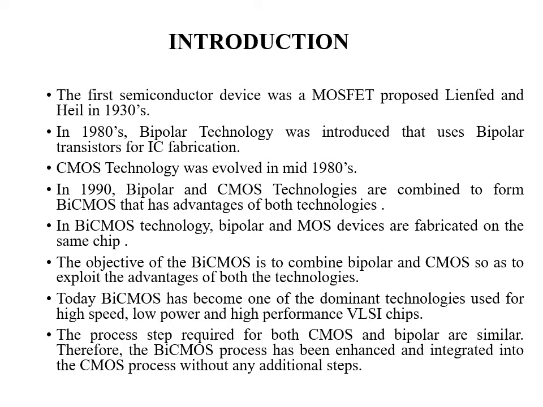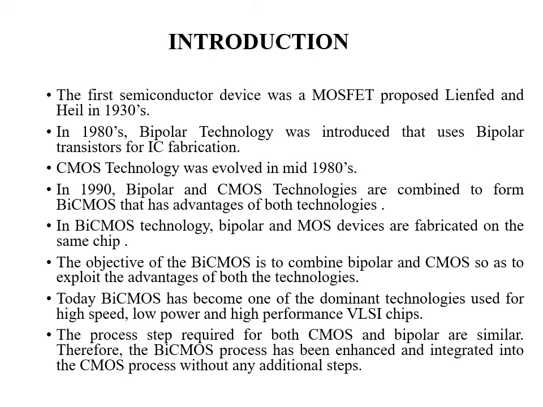In the mid 1980s, CMOS technology was introduced for fabrication of VLSI chips. In CMOS technology, two types of transistors, PMOS transistor and NMOS transistor, are used for IC fabrication. PMOS transistors are used in the pull-up network for pulling the output high, and NMOS transistors are used in the pull-down network, which is used to lower the output.